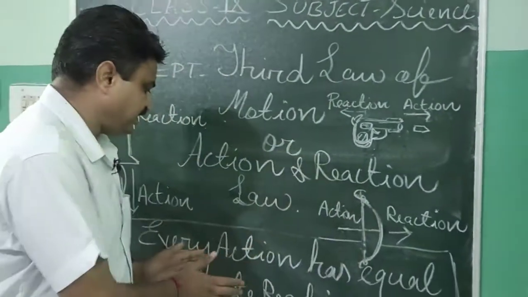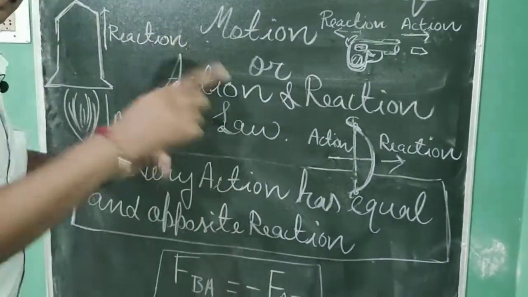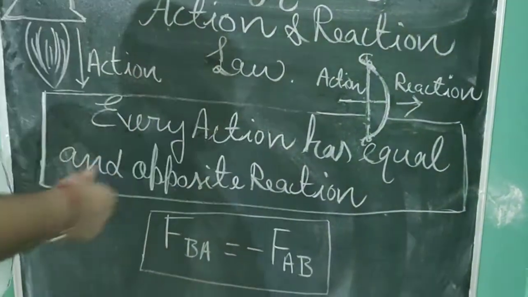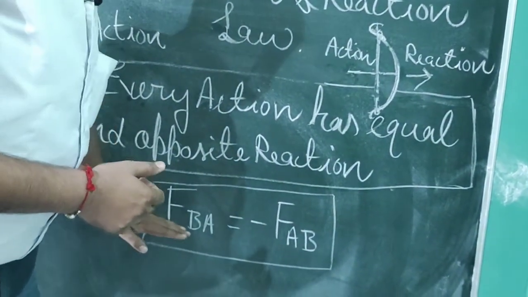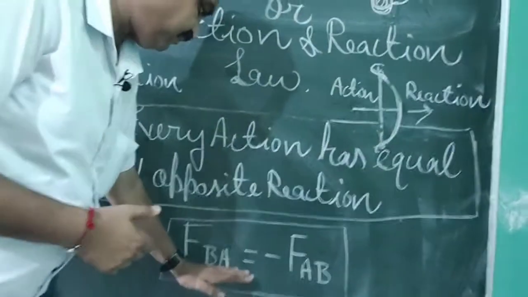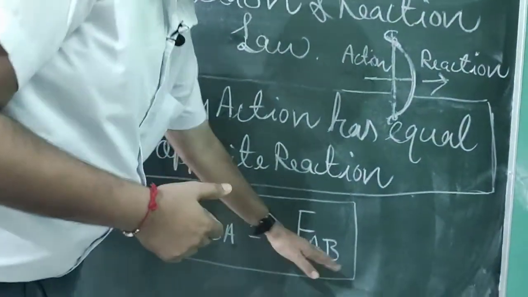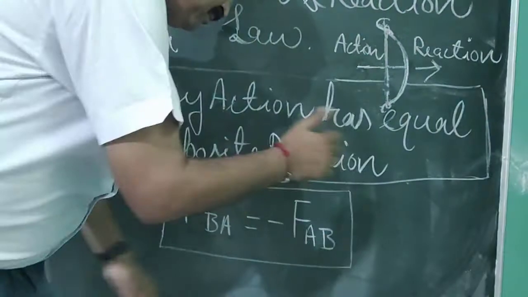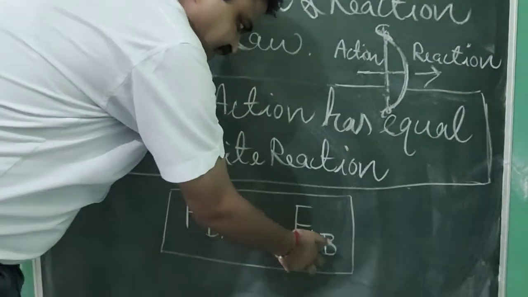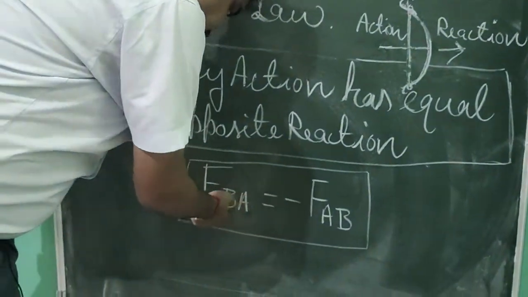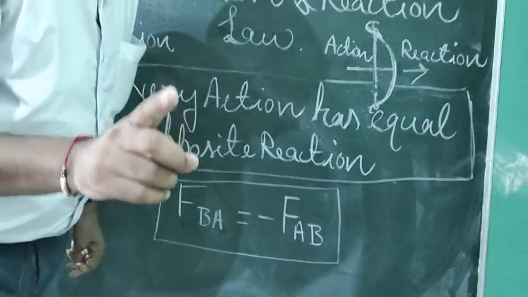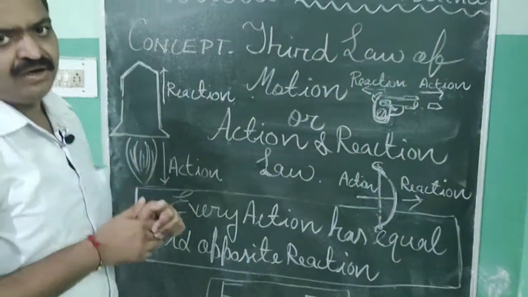Now what is action and reaction law? According to the action and reaction law, every action has an equal and opposite reaction. And in this, action is represented by FBA, means object B is applying force on A, and in the reaction object A is applying force on B. So it is AB and it is BA. It is action and it is reaction. So according to this, action is always equal to the reaction. So it is about the third law of motion.